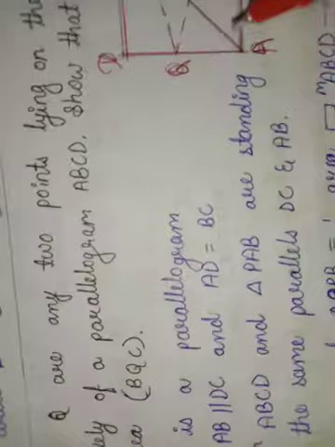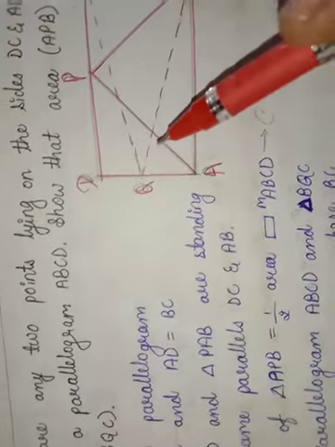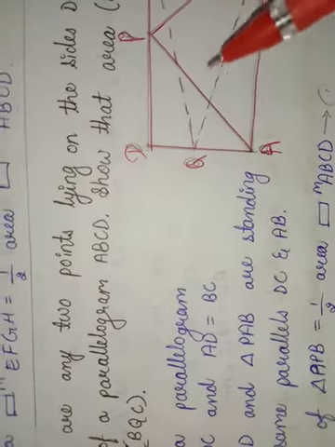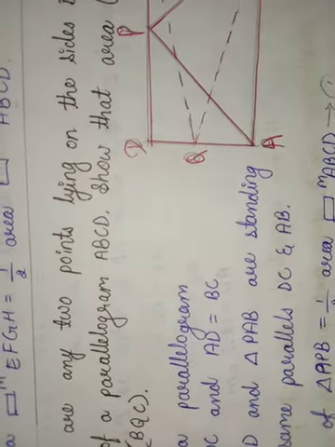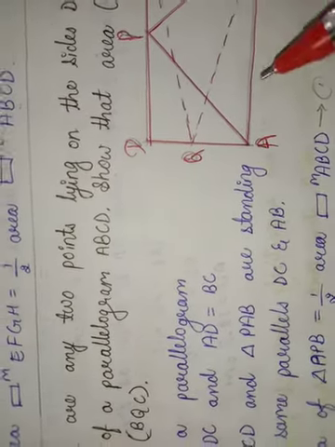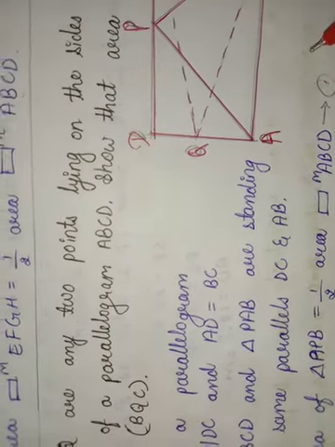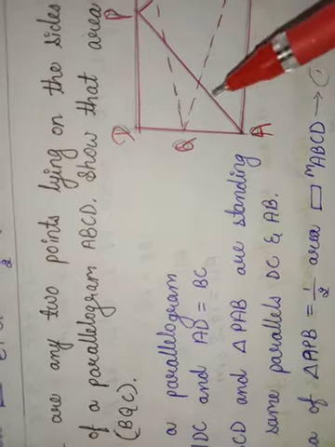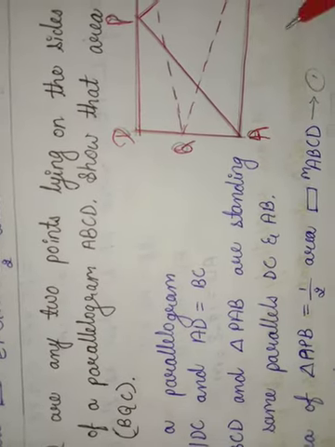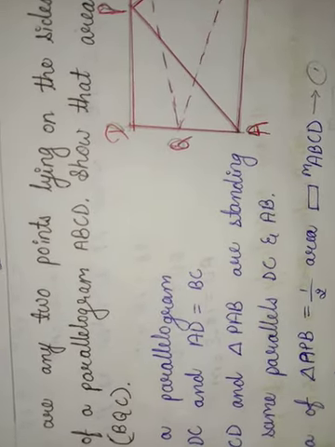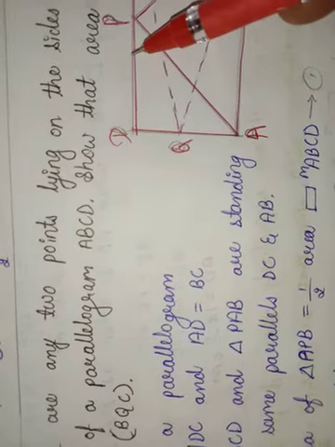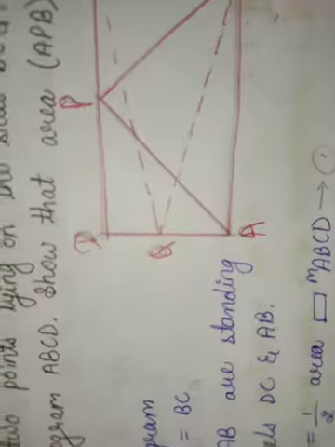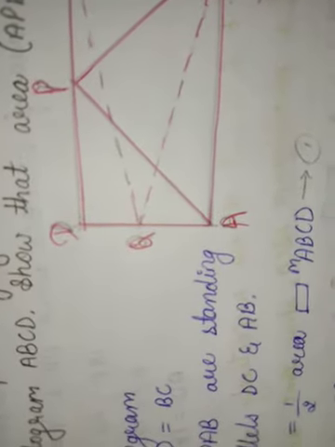Now ABCD is a parallelogram, AB is parallel to CD and AD is equal to BC, and parallelogram ABCD and triangle PAB stand on the same parallels DC and AB. Therefore, area of triangle APB is equal to 1 by 2 times area of parallelogram ABCD.